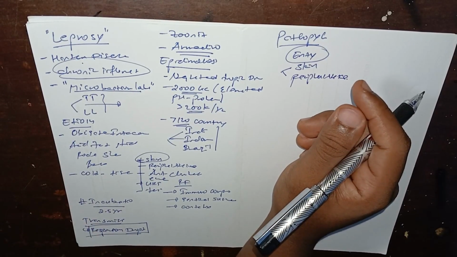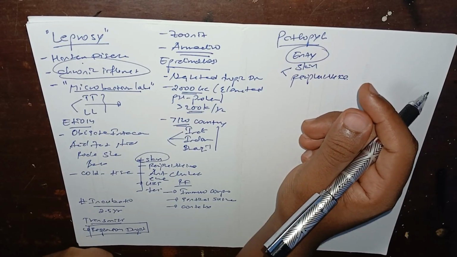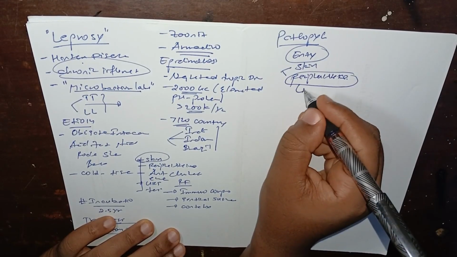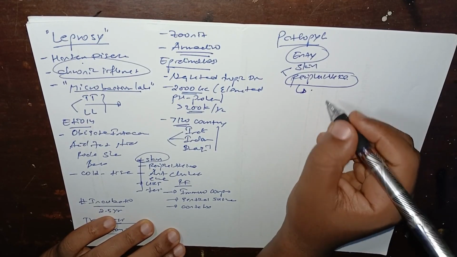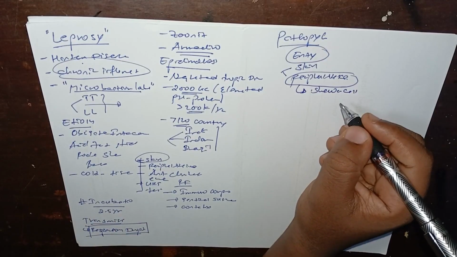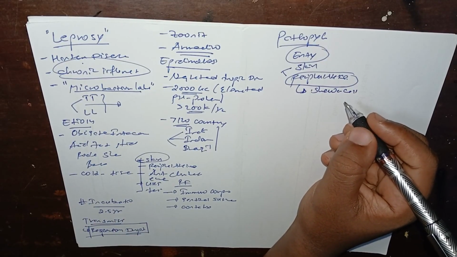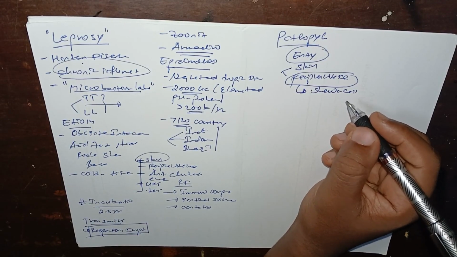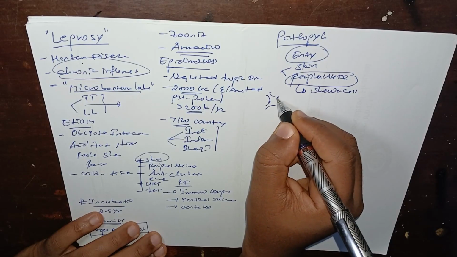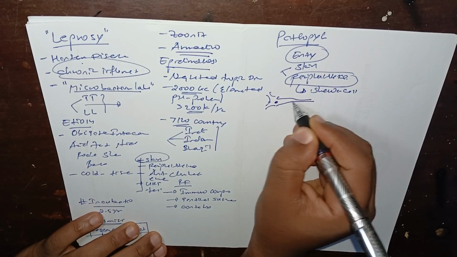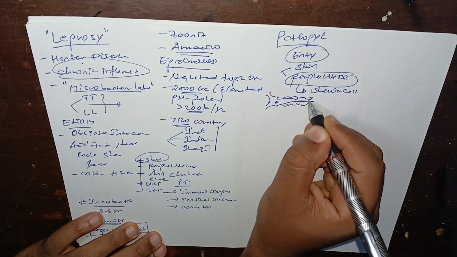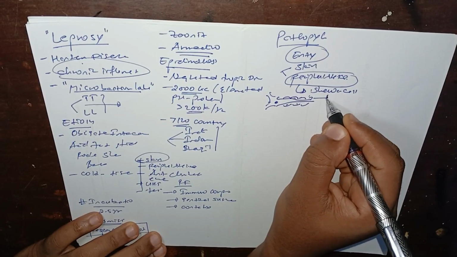Peripheral nerves are the most affected by these microorganisms. From the peripheral nerves, the Schwann cells are the ones mainly attacked by these Mycobacterium cells. These Schwann cells act as an insulator for nerve conduction. They cover the nerves. For example, if this is the nervous system and this is the axon, the cells that cover the nerves are Schwann cells.